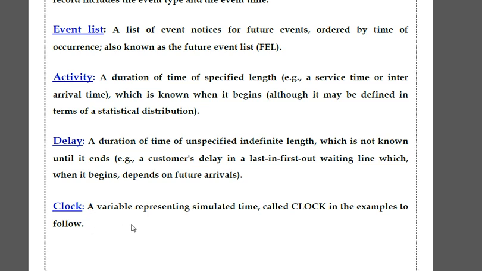Next one is clock, a variable representing simulated time, called clock in the examples to follow.